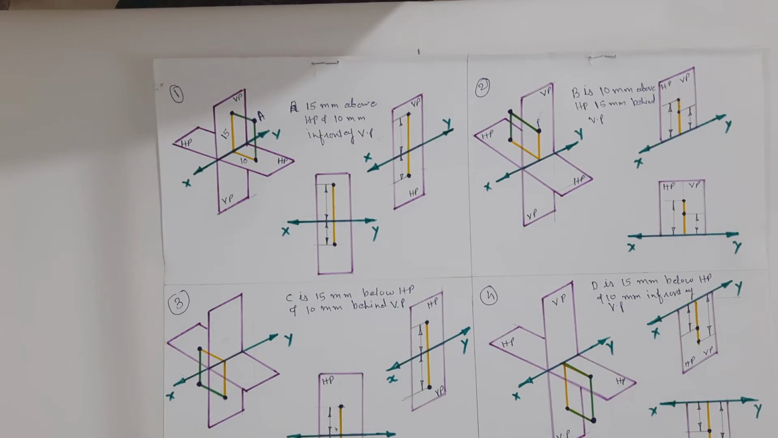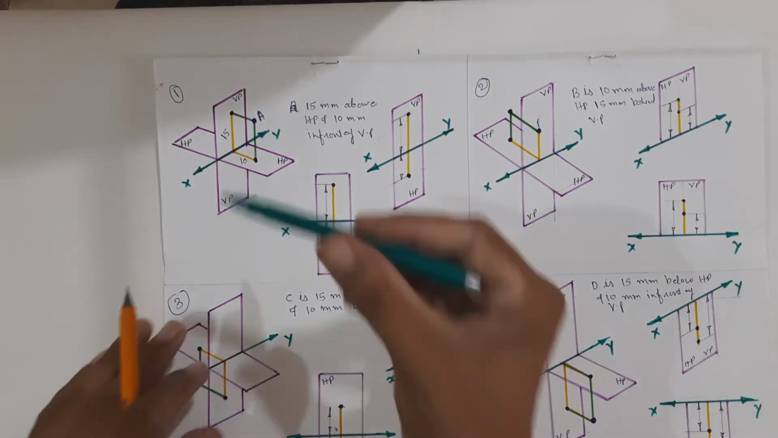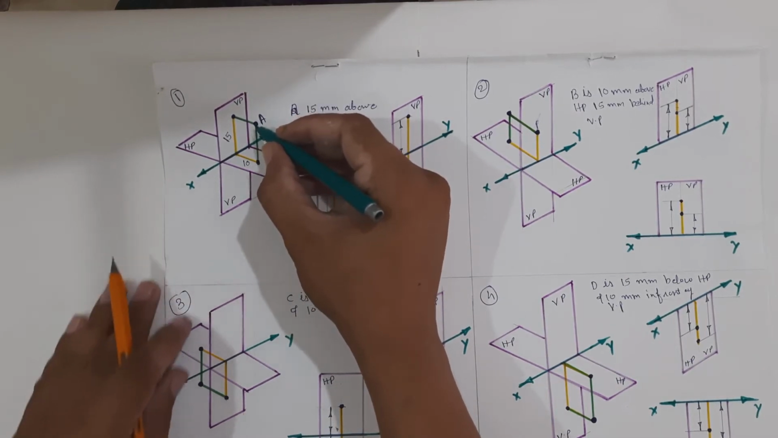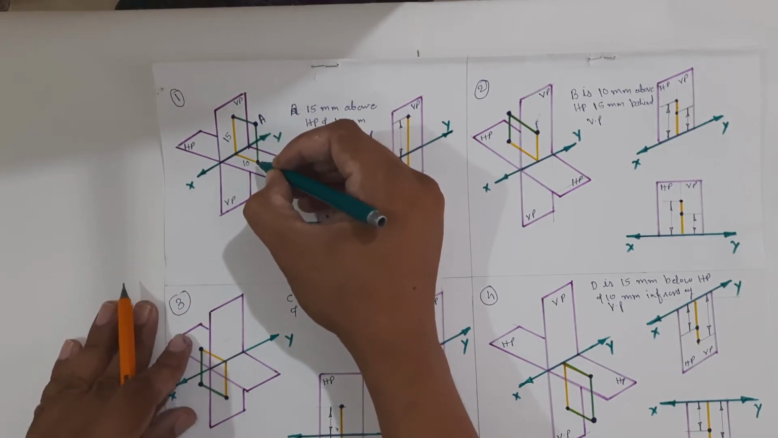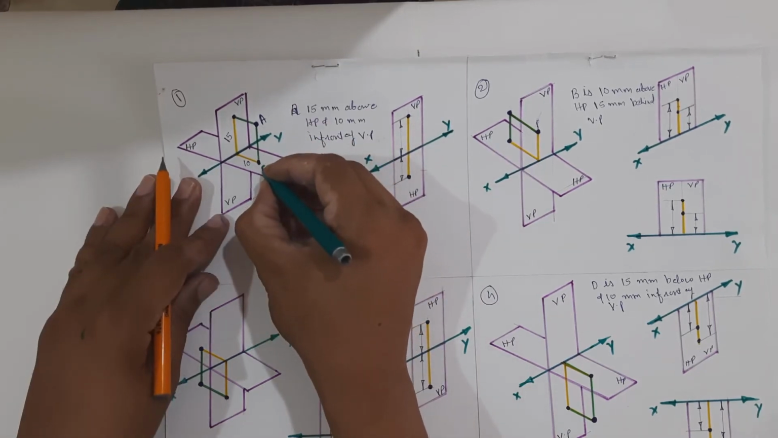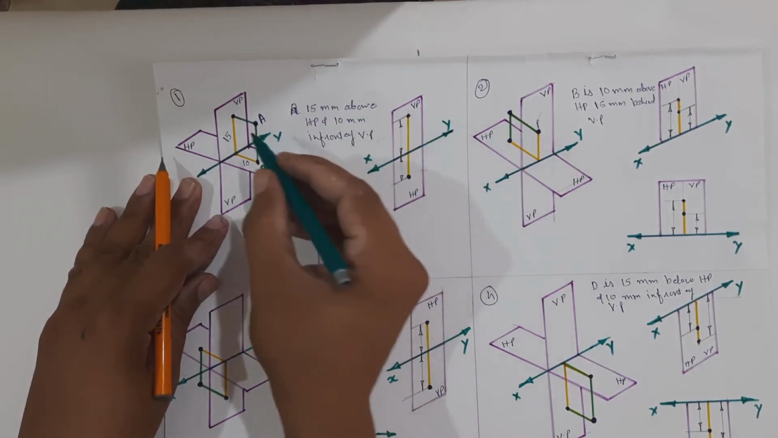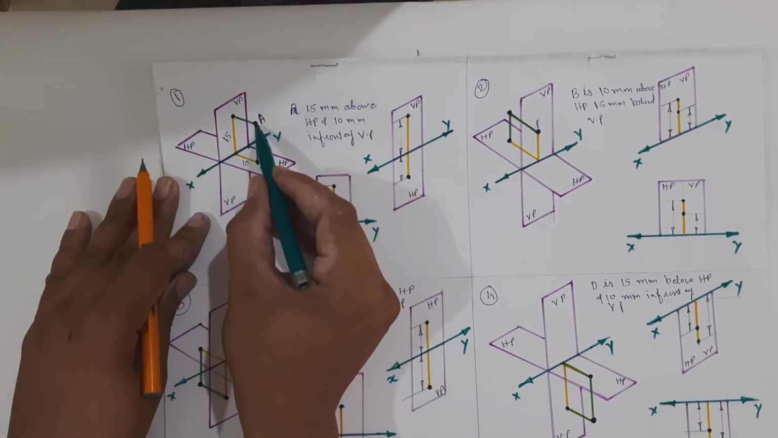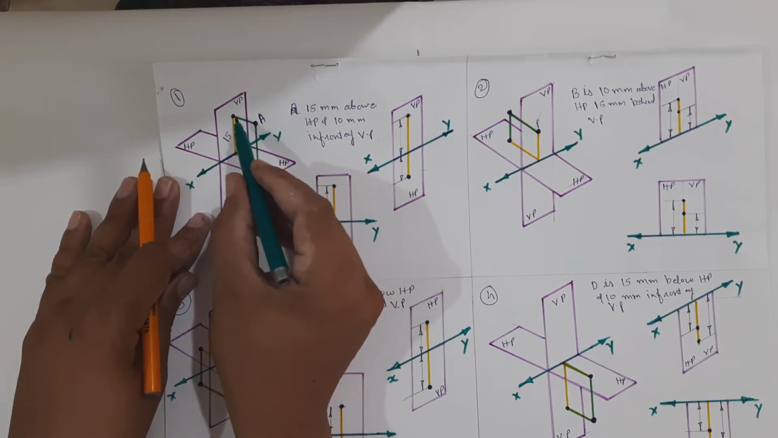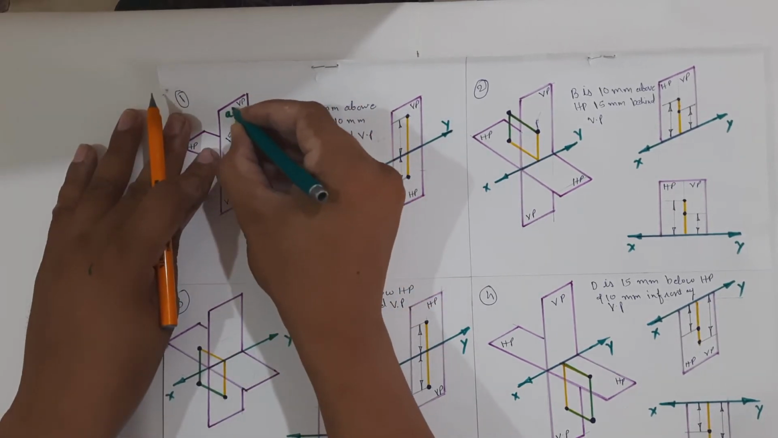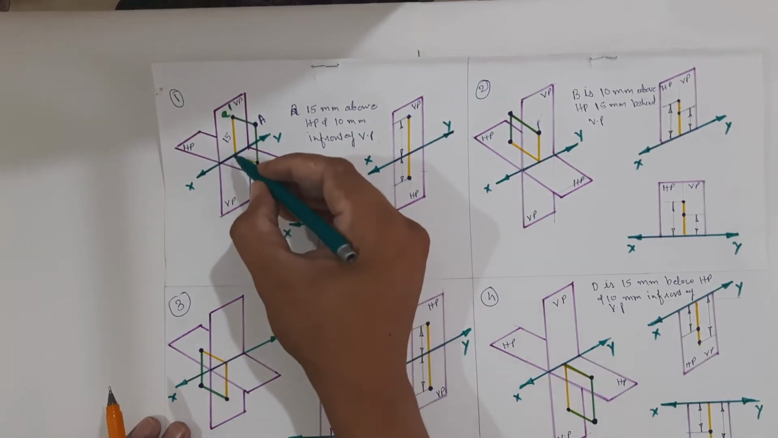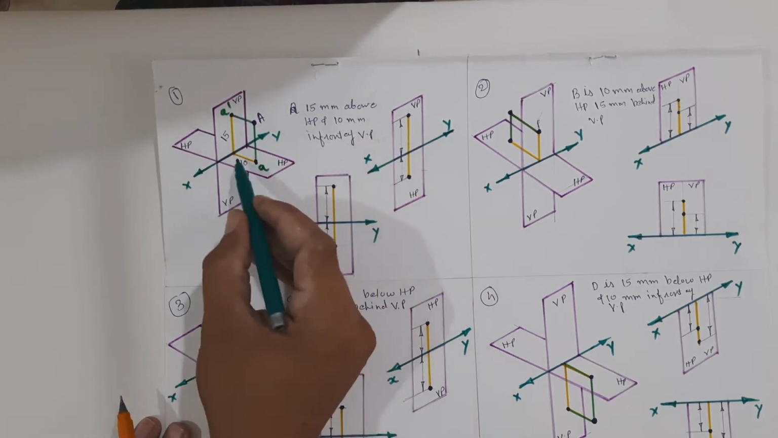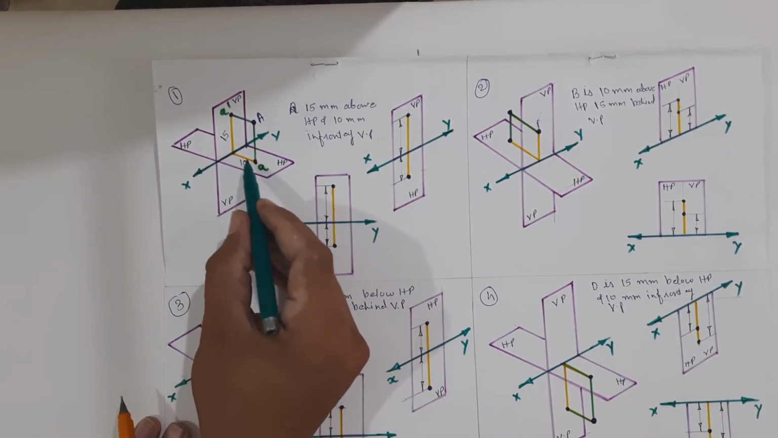Now if we want to draw the projection of this point, if we want to draw the plan, then we have to draw a line perpendicular to the horizontal line from point A. So we will get the plan over here, A, and if we want to draw the elevation, we have to draw a line perpendicular to the vertical plane from this point. So we will get A dash over here. So A dash will be 15 mm above XY line, 10 mm in front of XY line.